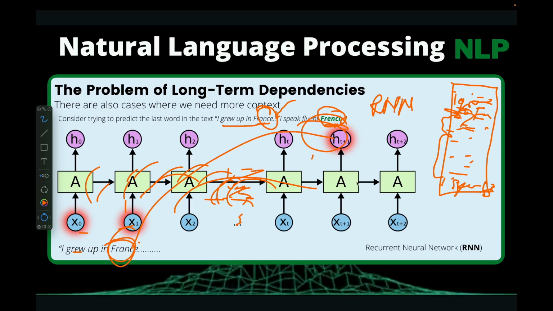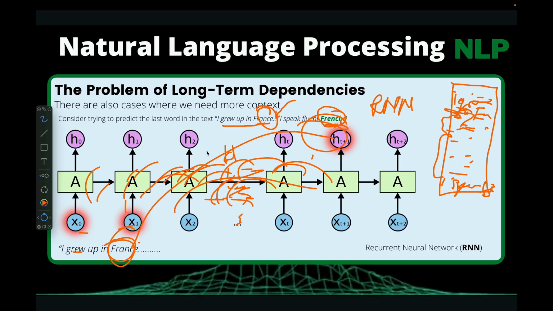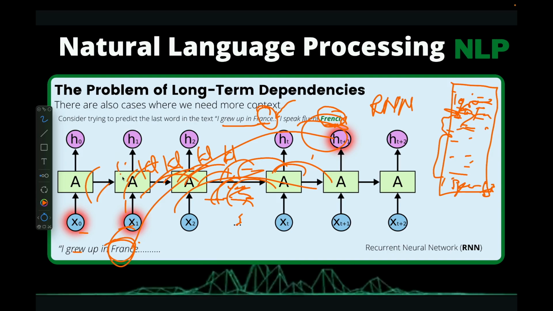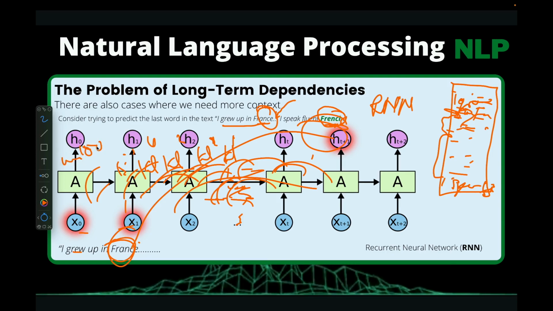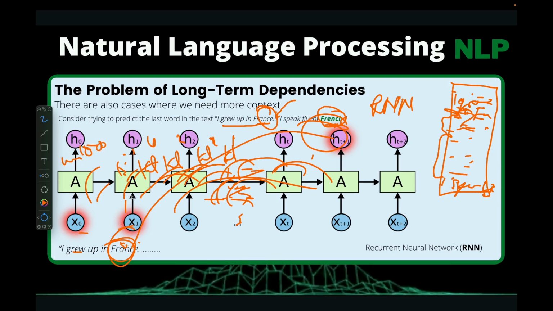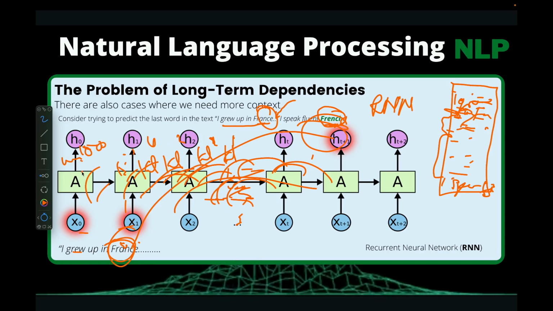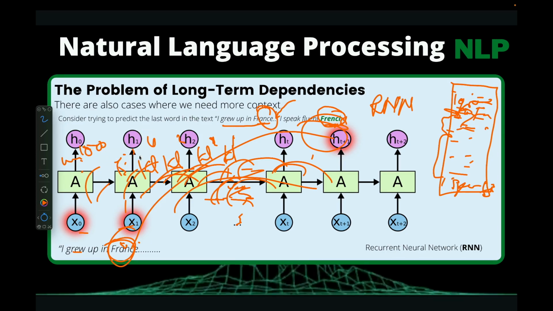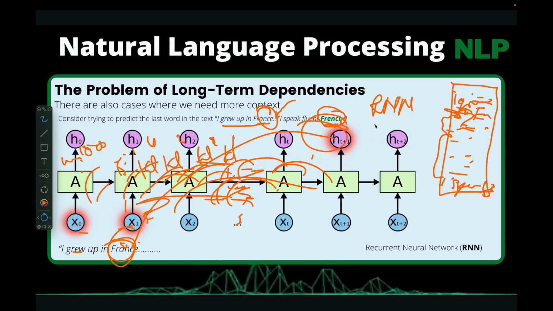And if your RNN keeps traveling back in time, remember, it's going to keep multiplying the weight when doing backpropagation. So maybe W1, W2, W3, W4, W5, or maybe W1000, before it reaches that keyword. If your W is very small, you're going to have vanishing gradient. But if your W is very large, you're going to end up with exploding gradient. So all these are becoming a problem for RNN to figure out.